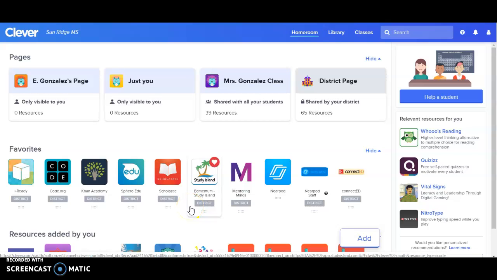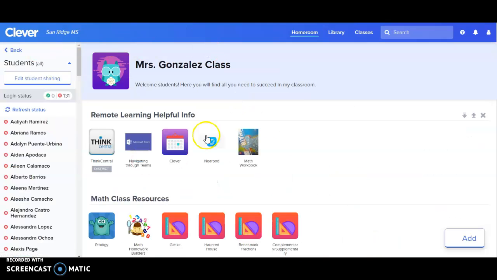All right. So some of you are having a hard time logging on to your math book. Okay, so I'm gonna guide you real quick how to get to your math book. Okay, so if you're in Ms. Gonzalez's math class, I already have it on your page, so you could click on the math workbook page right here where it says remote learning helpful info. You have your math workbook here.